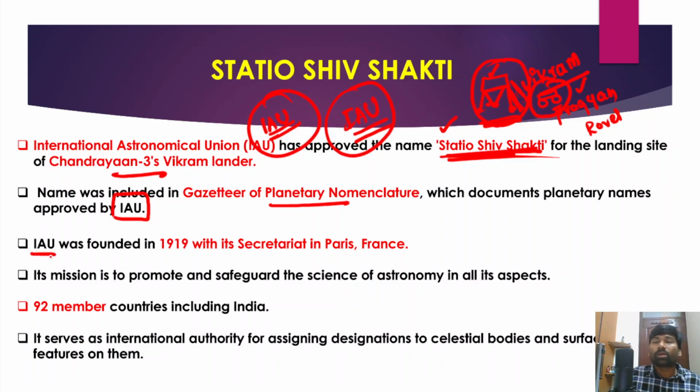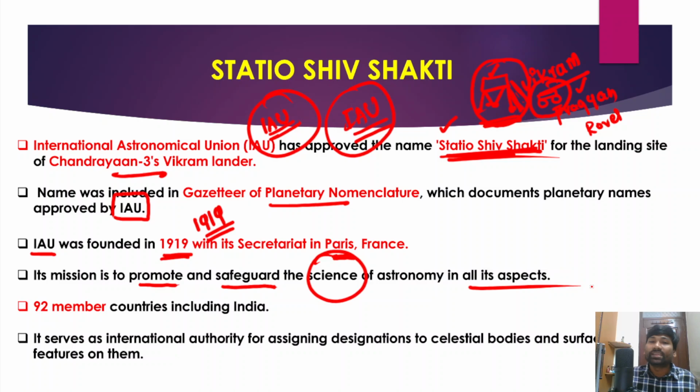However, when we talk about some details, the International Astronomical Union was founded in the year 1919, with its secretariat established in Paris, France. The overall mission of the International Astronomical Union is to promote and safeguard the science of astronomy in all its aspects.